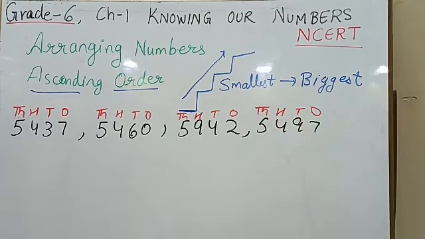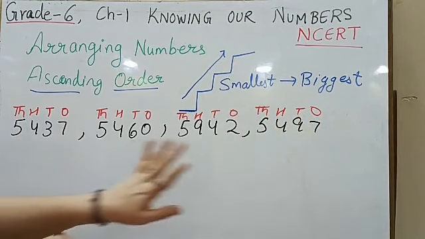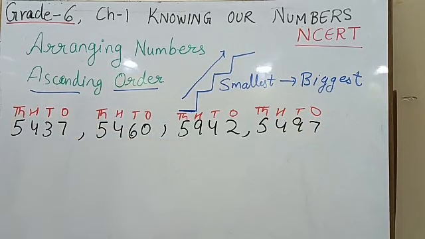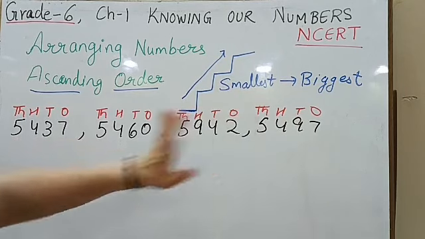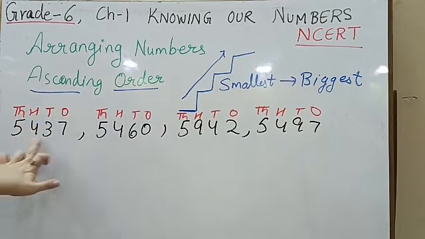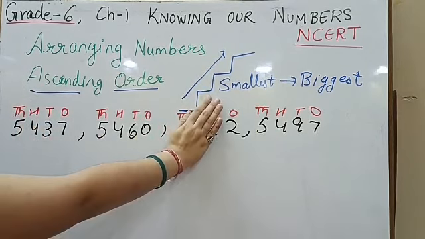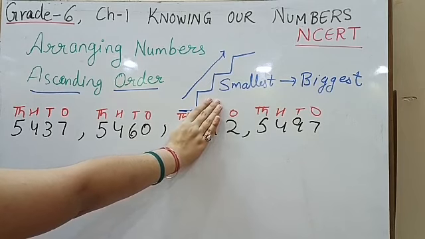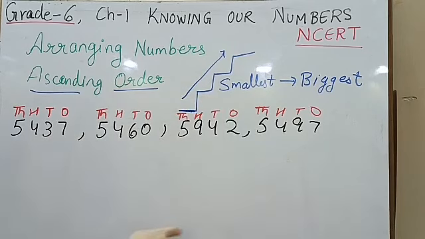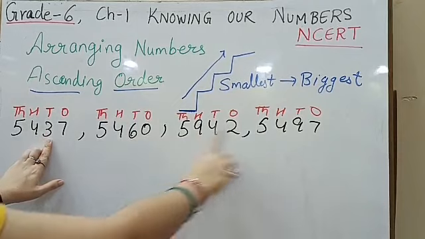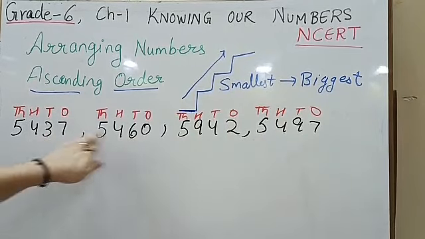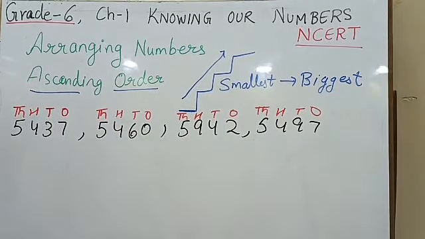So second step is, since you can see all the numbers given are 4-digit numbers, next step is to see which is the smallest one. Let us see the thousands place. 5, 5, 5, 5. They all are equal. Next is 4, 4, 9, 4. Obviously 9 is greater, so this is out of the race for the smallest one. Let us see from this, this and this. Next is 3, 6 and 9. Which is the smallest one among these three? Obviously 3 is the smallest one.